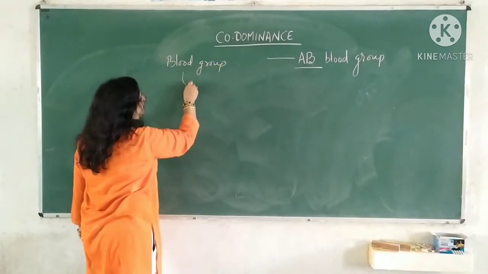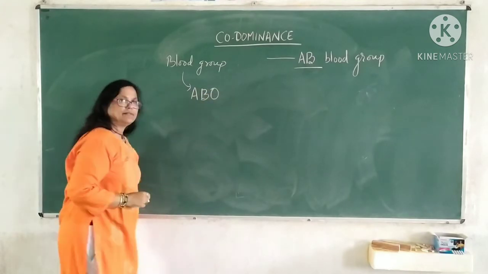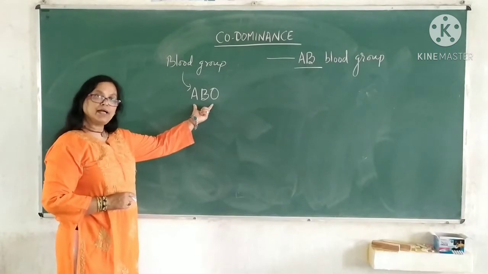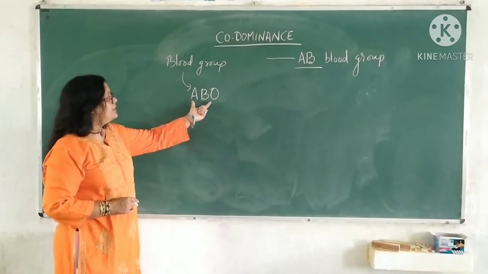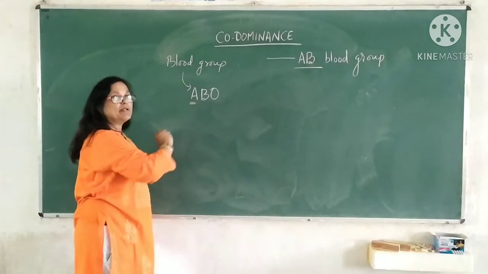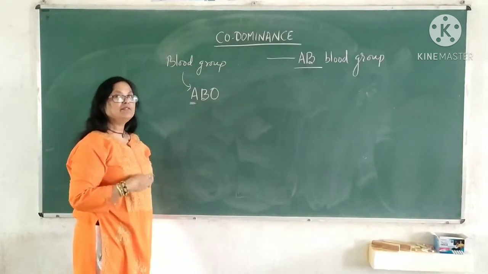Blood group is governed by 3 genes or 3 factors. There are more than 2 factors which govern blood group, and for the expression of one phenotype there will be 2 factors, a paired factor, you all know.